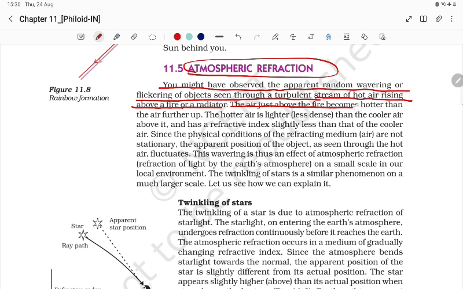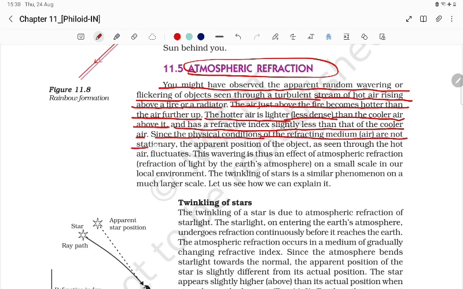The air just above the fire becomes hotter than the air further up. The hotter air is lighter, less dense than the cooler air above it, and hence has a refractive index slightly less than the cooler air. Since the physical conditions of the refractive medium, air, are not stationary, the apparent position of the object as seen through the hot air fluctuates. This wavering is thus an effect of the atmospheric refraction of light by the earth's atmosphere.